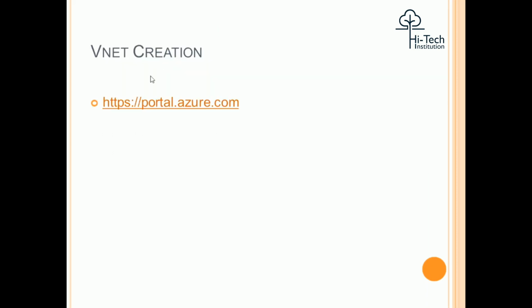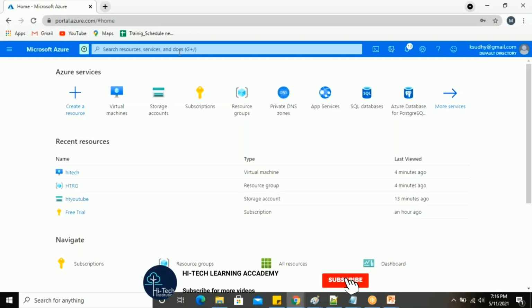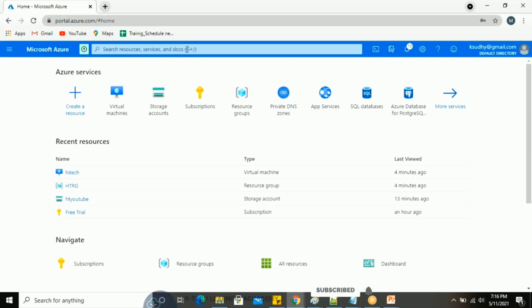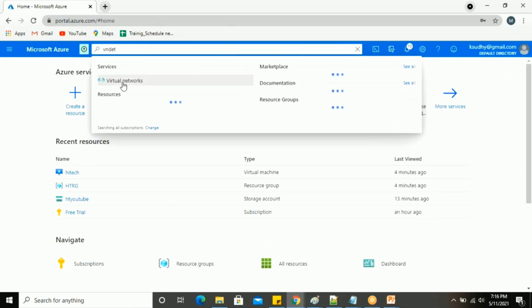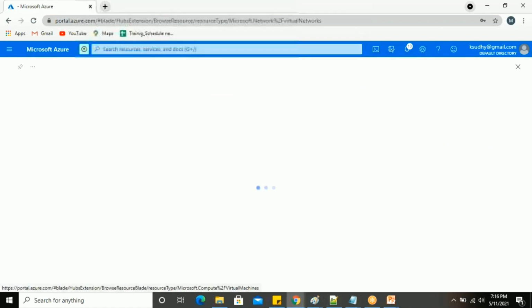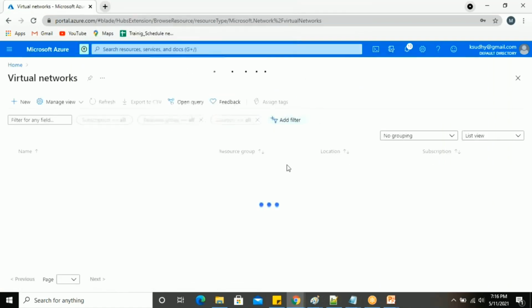So in that situation, how can we create the VNet and how can we configure it? We can do that in the GUI, in our console. Usually we just type VNet, virtual network. There is a service called Virtual Network. Just enter inside the virtual network.